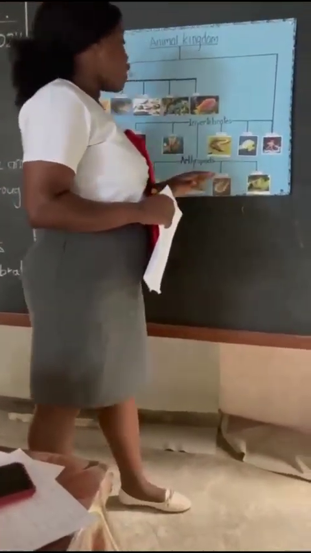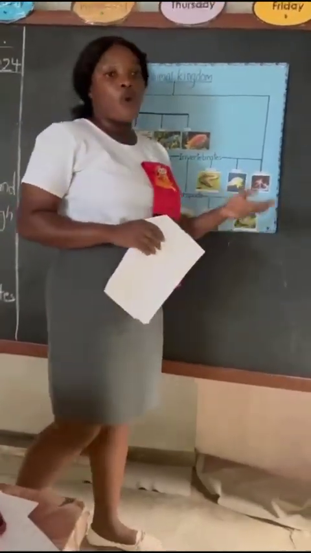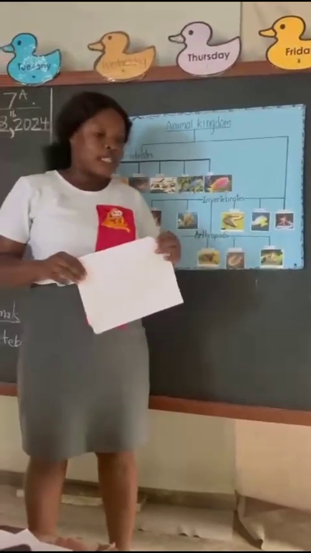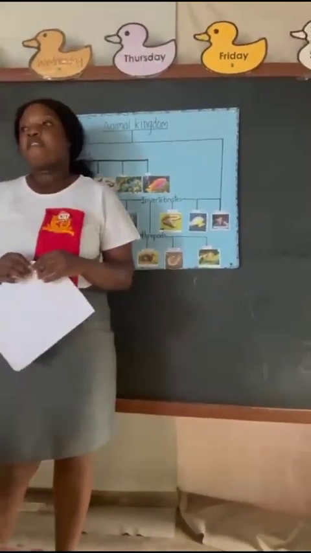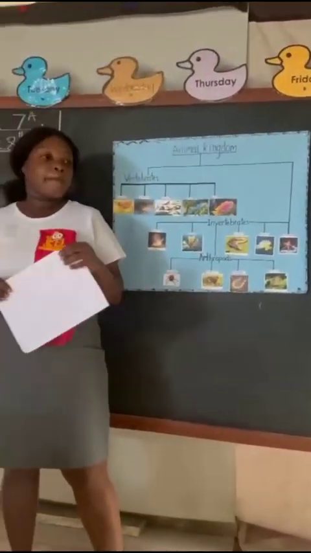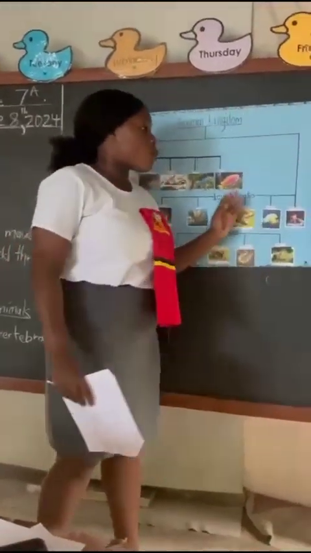annelids, right? And these are where you find earthworms and roundworms. You ever been in the yard and you go and look for fishing? Like when you go fishing, you have to dig for bait, right?